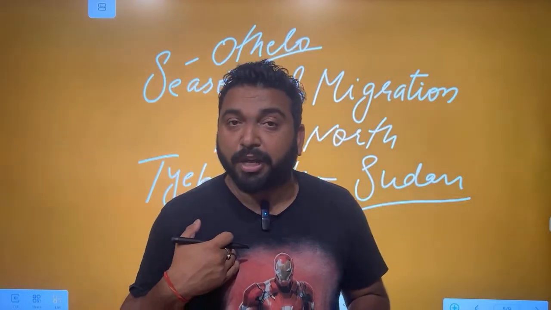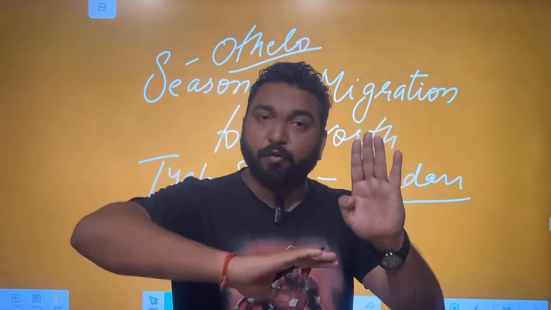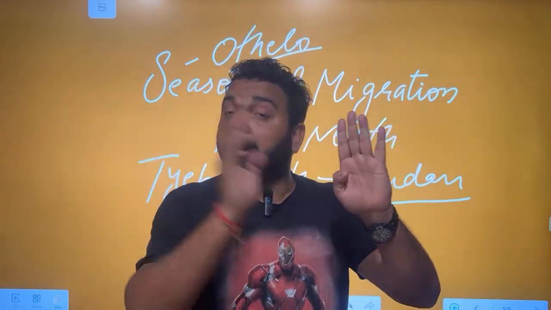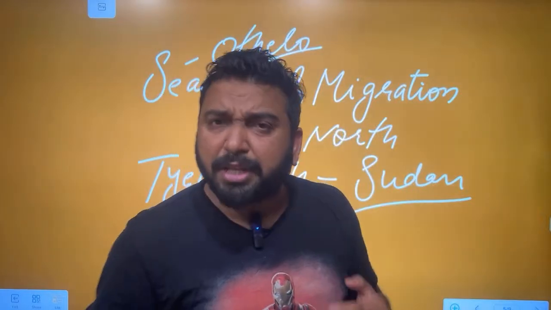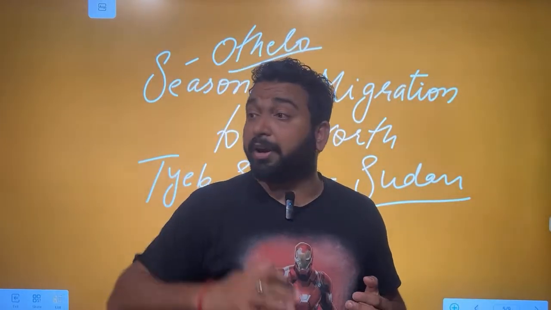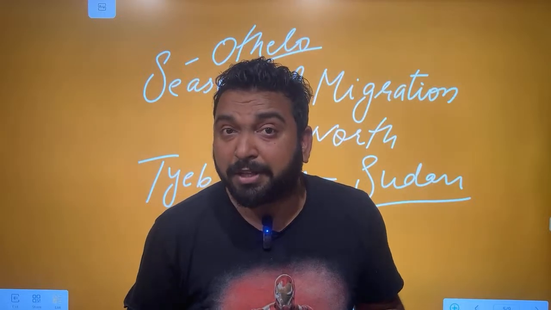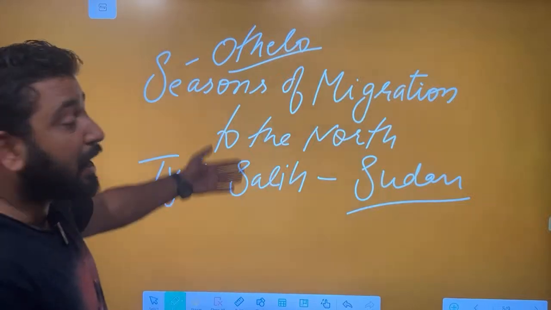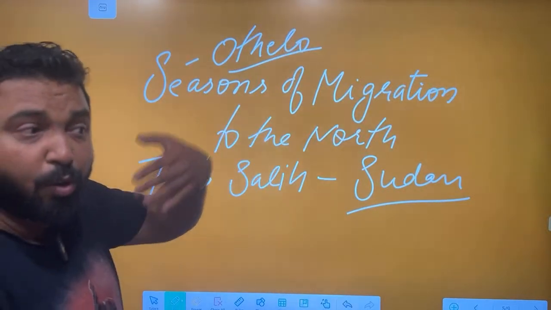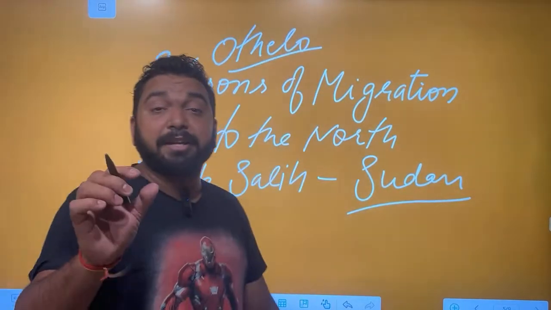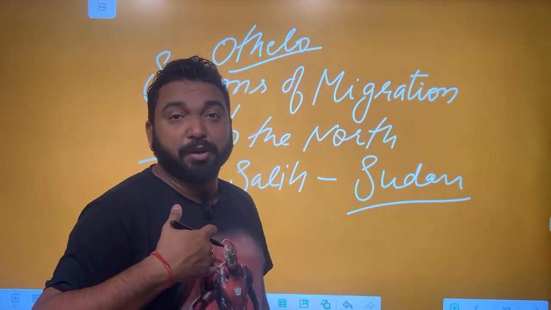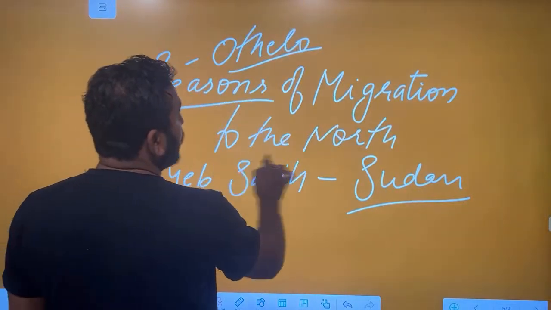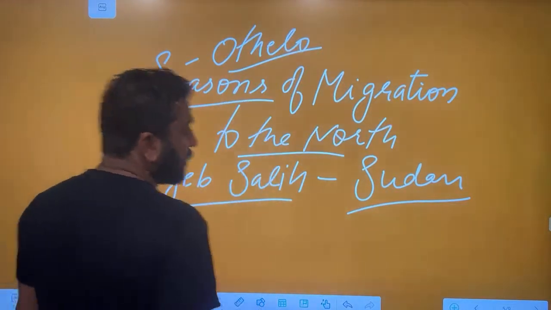He thinks he's like Othello. Othello was loved by a white woman. Othello was praised for his talent. Othello was made a commander for being a warrior. So he thinks like I am Othello and I will be respected, regarded for my hard work, for my capabilities. But then this does not happen. He returns with a line. He says, "I am a lie. I am not Othello. Othello was a lie." So this is the famous line from Seasons of Migration to the North, Tayyab Saleh. Read it from Spark Notes.